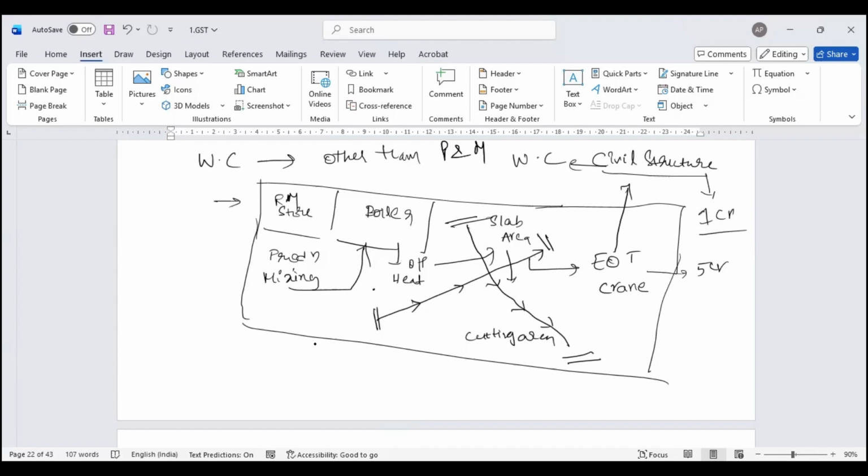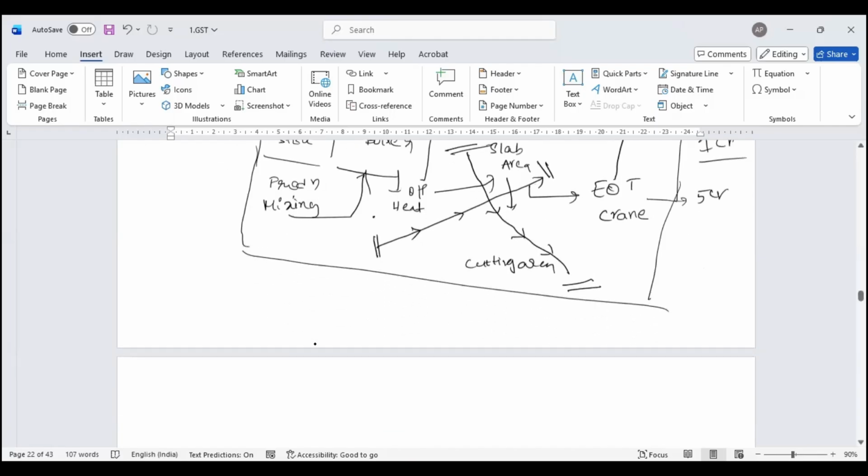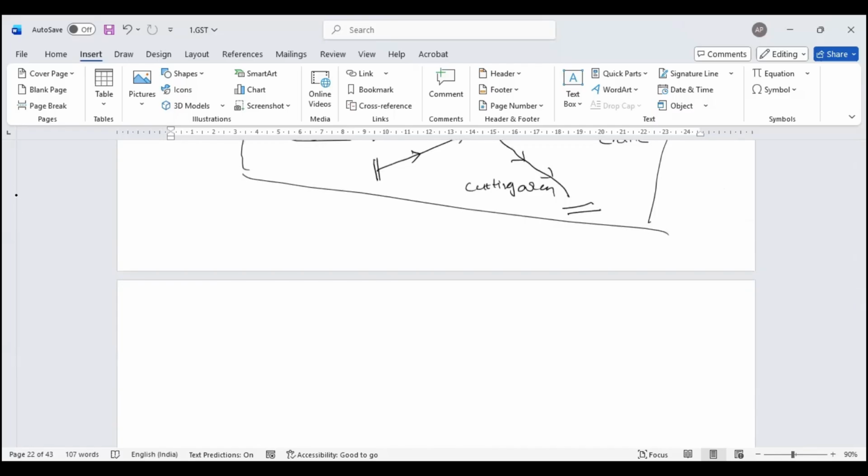Now the law says that no, you should not claim input tax credit if it is in relation to a civil structure. So the law has an explanation under 17.